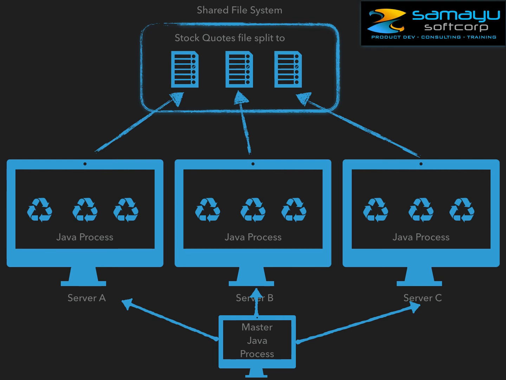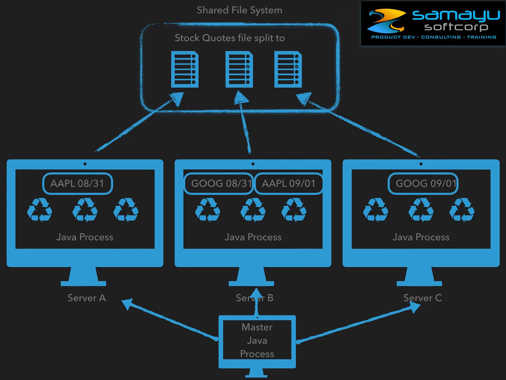So what will really happen is that a particular August 31st data could be read by a Java process on server A. The Google's data by a Java process on server B. But server B could have Apple's September 1st data. So what is the solution to bring the data together?